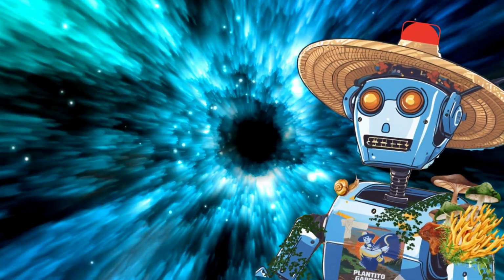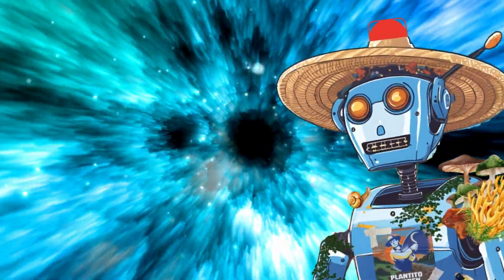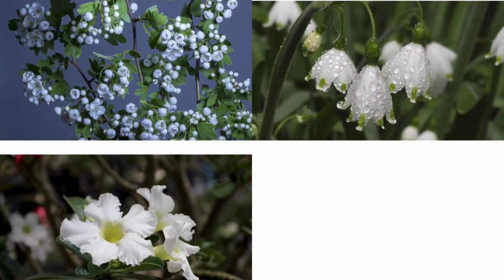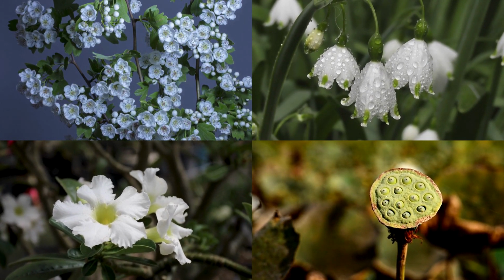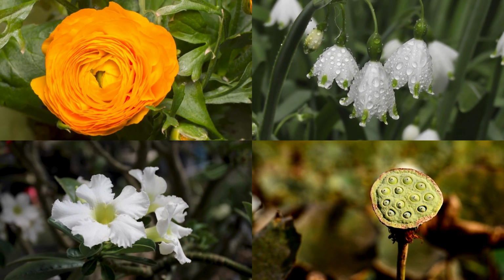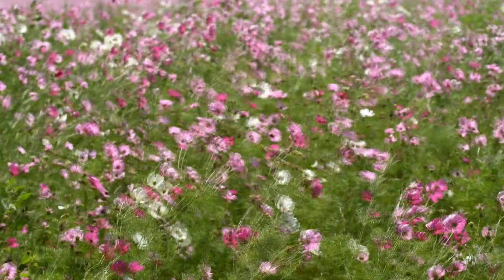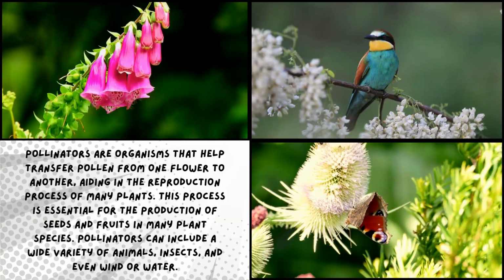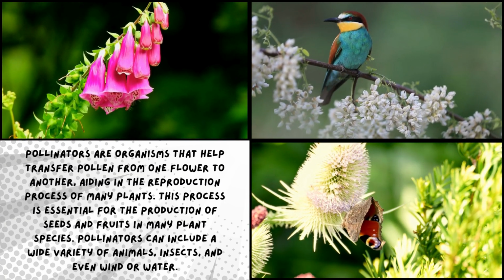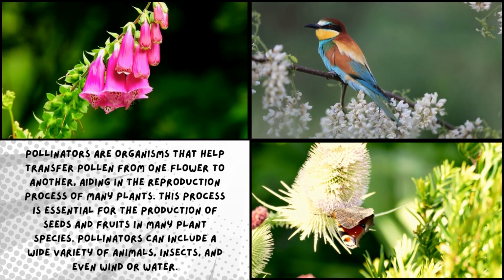Now, let's jump ahead to about 140 million years ago, when flowering plants, also known as angiosperms, started to emerge. These plants could reproduce more efficiently and attract pollinators like bees, birds, and insects.